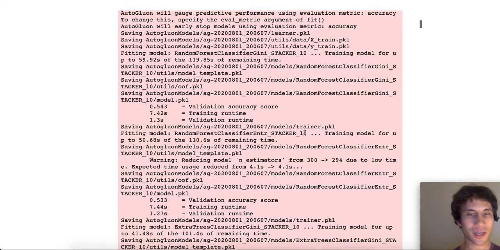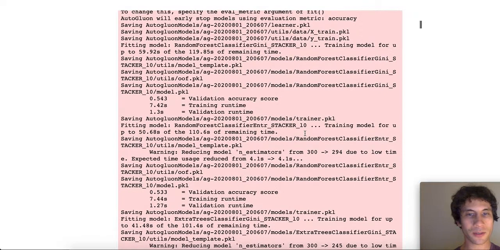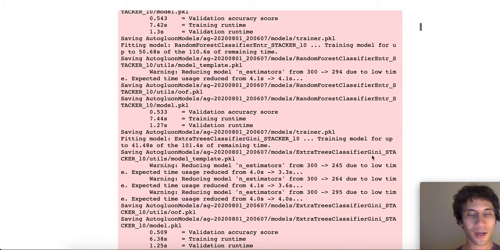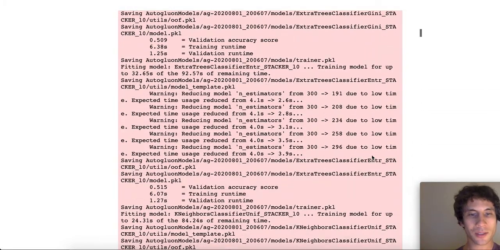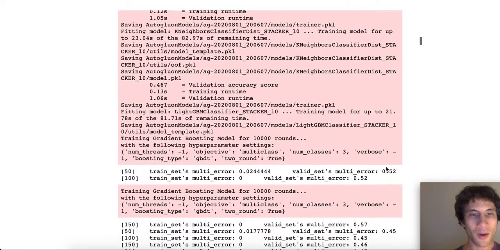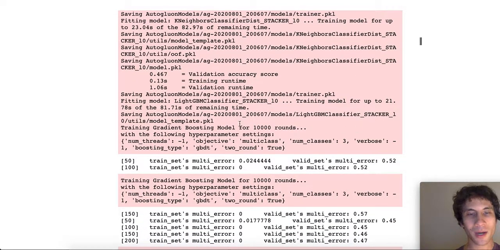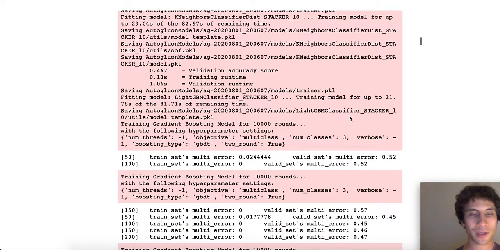The base models that are just trained on the original data features are layer 0 models. And so here we start training these models and so on and so forth. And here we can actually see one of the models for which we start printing intermediate outputs during its training process, the gradient boosting model, the LightGBM model in particular.